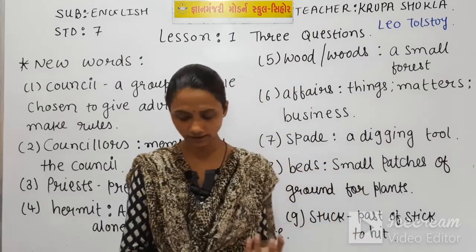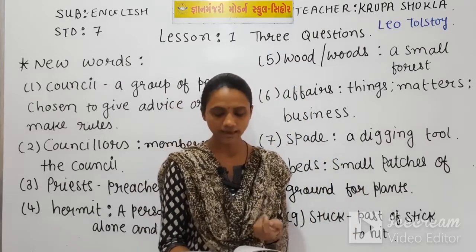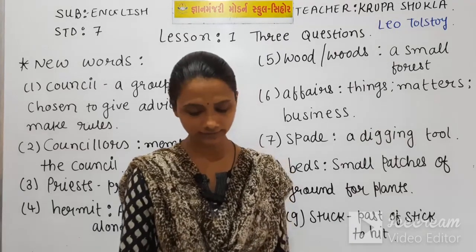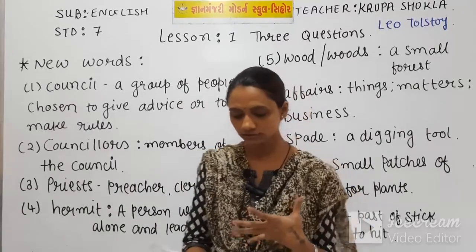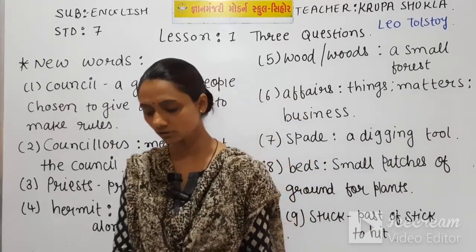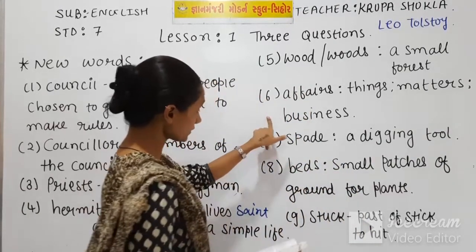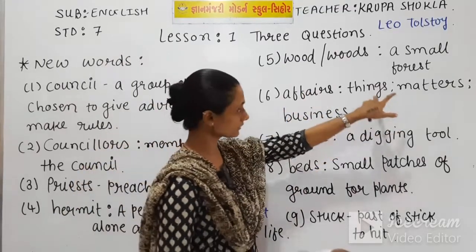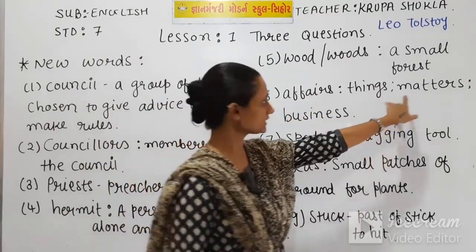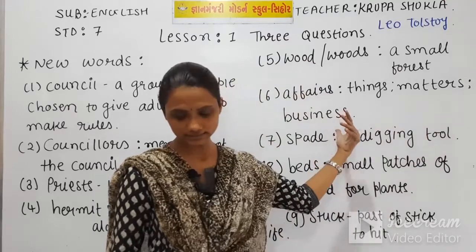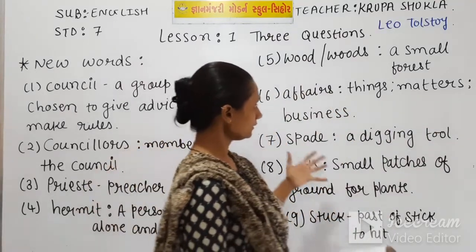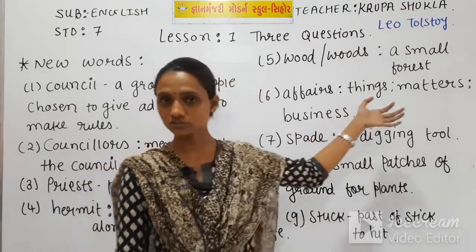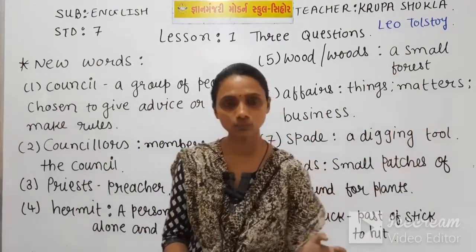Second question he asked, who are the people I need most? And the third one he asked, and what affairs are the most important? So the third question we got one new word, that is affairs. So affairs means here things, either you can write things, matters and business. So in the third question he asked which matters or which business or which things are the most important for me.